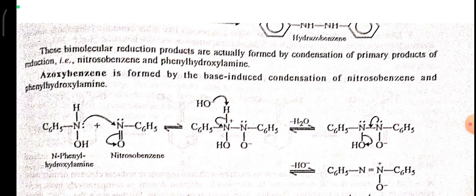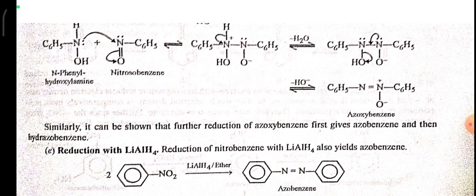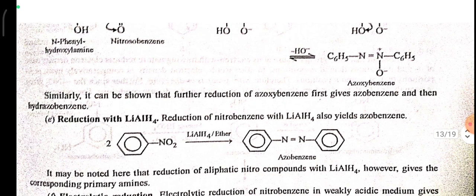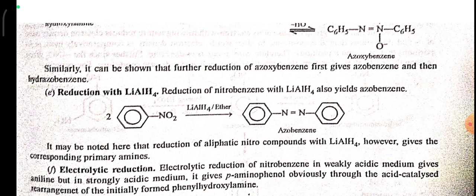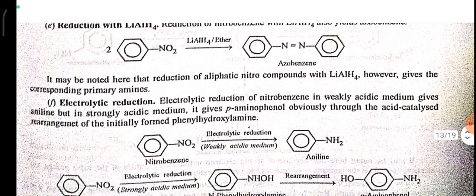Azoxybenzene is formed by the base-induced condensation of nitrosobenzene and phenylhydroxylamine. Similarly, it can be shown that further reduction of azoxybenzene first gives azobenzene and then hydrazobenzene. Reduction with lithium aluminum hydride. Reduction of nitrobenzene with lithium aluminum hydride also yields azobenzene. It may be noted here that the reduction of aliphatic nitro compounds with lithium aluminum hydride, however, gives the corresponding primary amines.